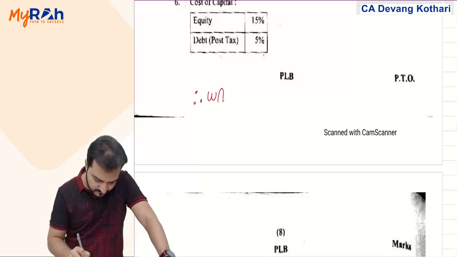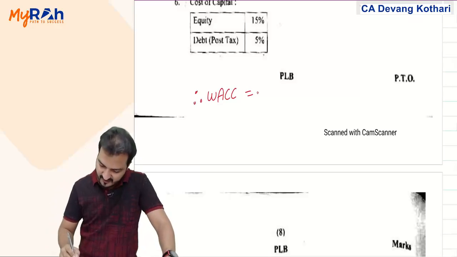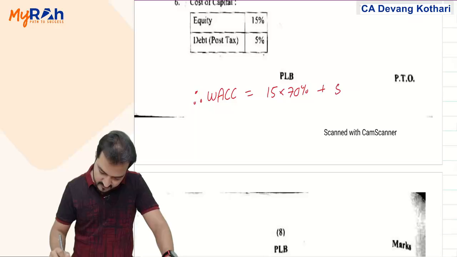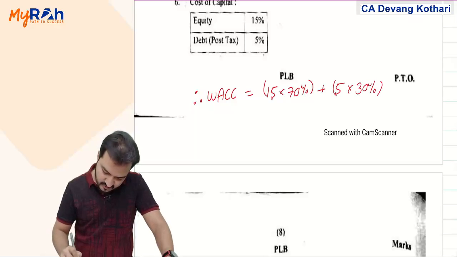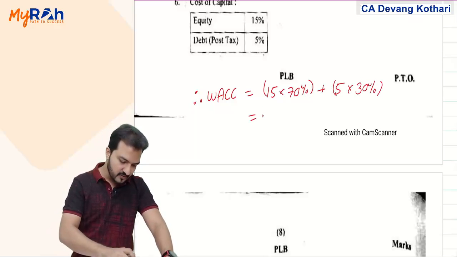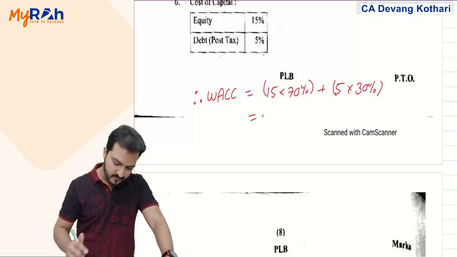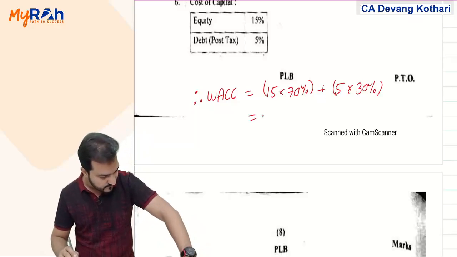Therefore, weighted average cost of capital is equity 15 into 70% and debt 5 into 30%.